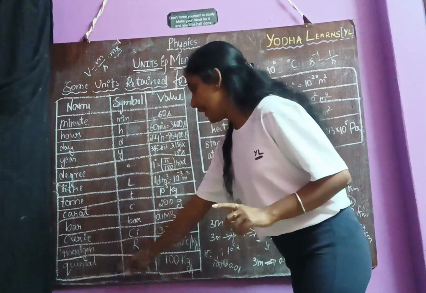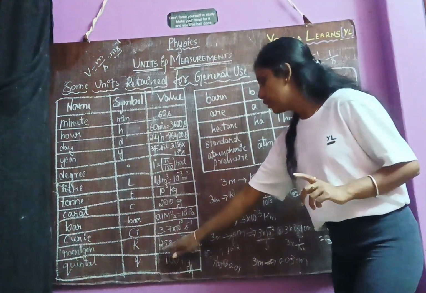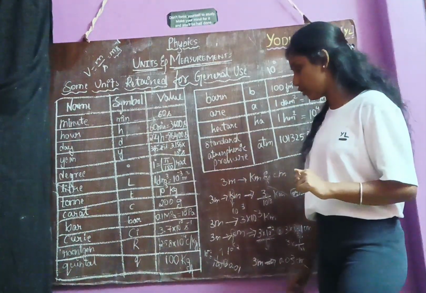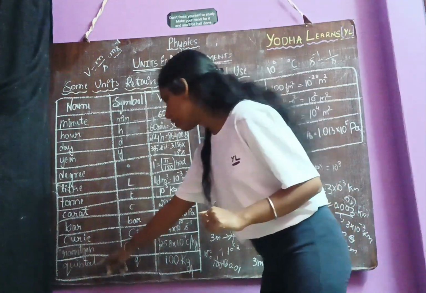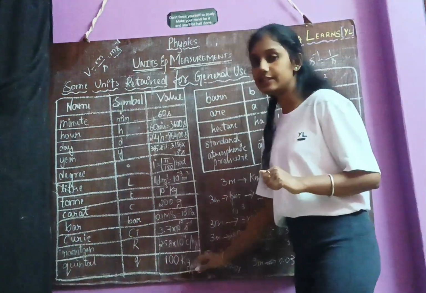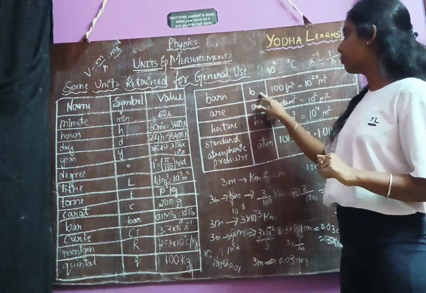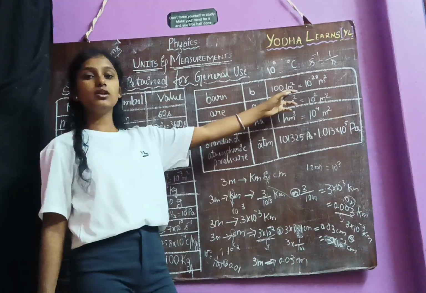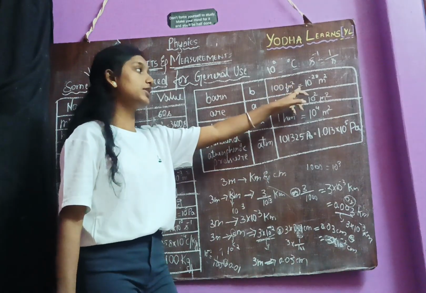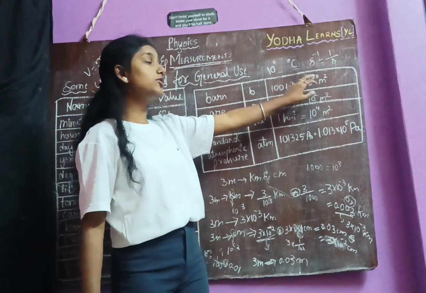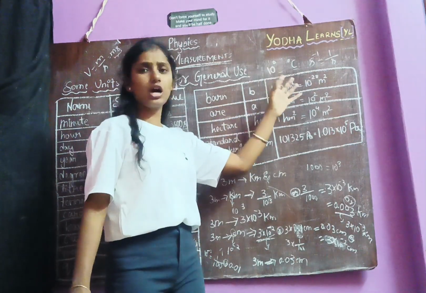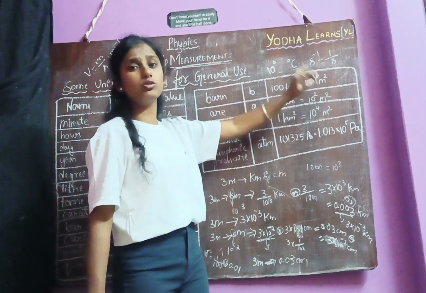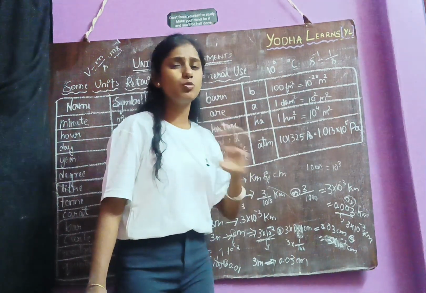Then Roentgen, represented as capital R, 2.58 into 10 power minus 4 C by kg. Okay. Next, quintal, small q, 100 kg. Barn, small b. The value is 100 Fm square. What is F? Fermi. 100 Fermi square is equal to 10 power minus 28 meter square. See how small the value is. If you get a negative power, then it is considered a very small value.